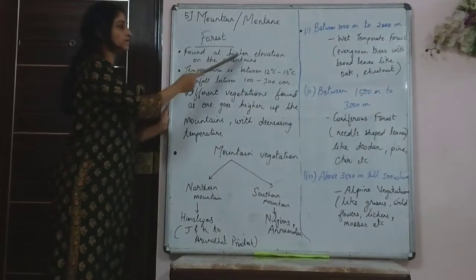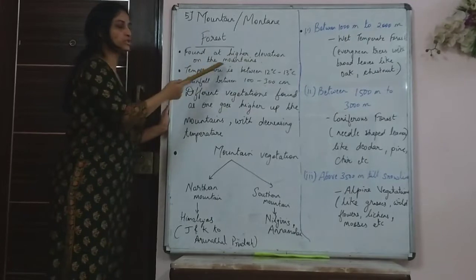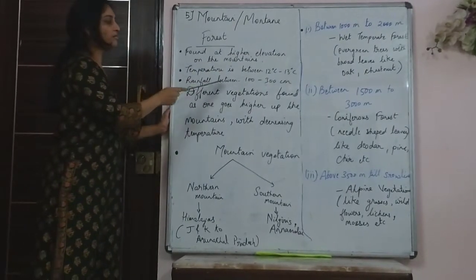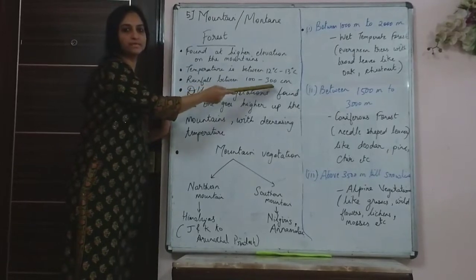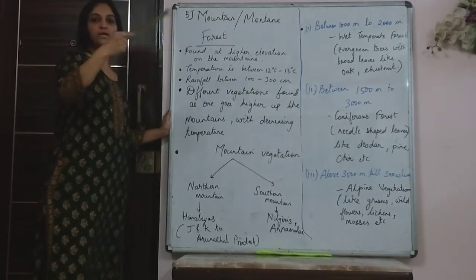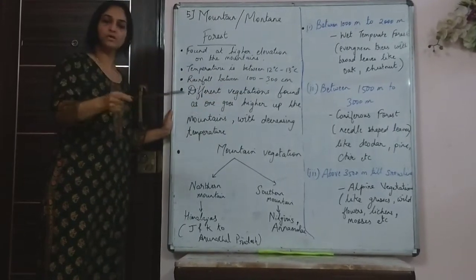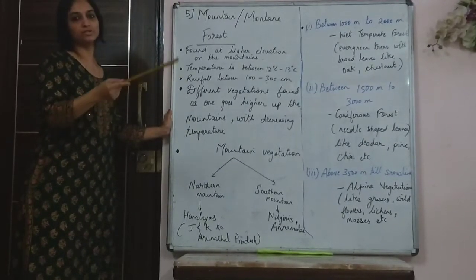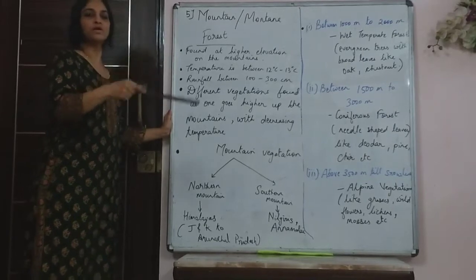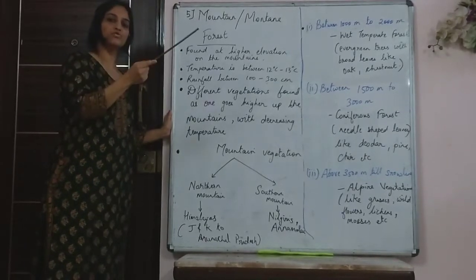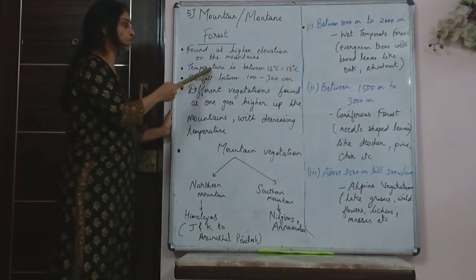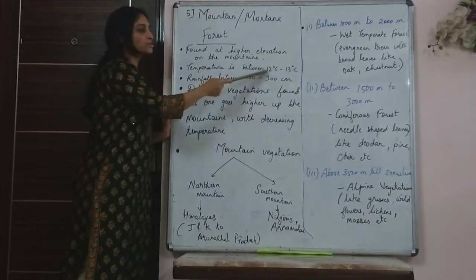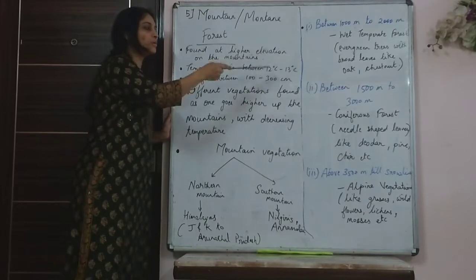So because of the temperature found at higher elevations on the mountains, you are going to find different types of vegetation. The rainfall is mostly between 100 to 300 centimeters, depending upon the height. So lower regions obviously get more rainfall and are comparatively warmer. If you go higher, the temperature goes on falling and the amount of rainfall also goes on falling. The temperature is mostly less than 20 degrees Celsius, but as you move higher, it is somewhere between 12 to 13.